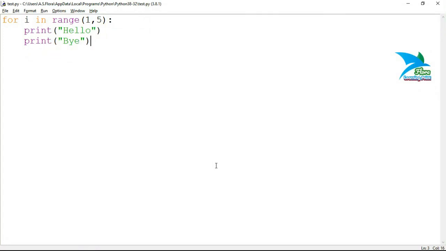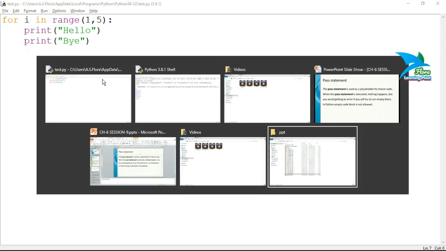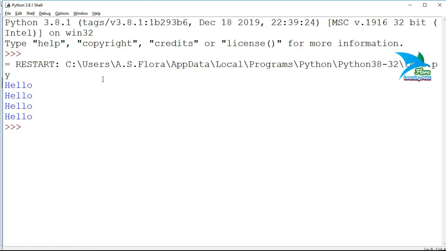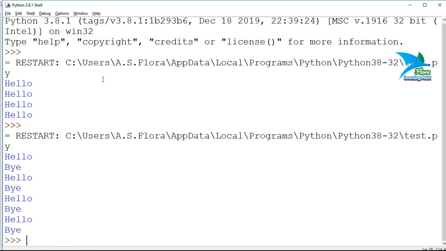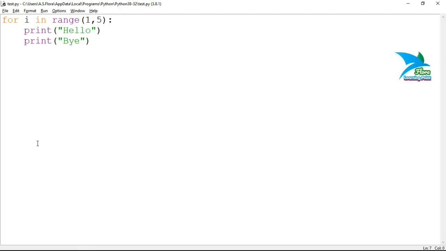So let's demonstrate how we can use the pass statement and where it is basically required. In this loop, we have defined a loop from 1 to 5. Then it will print these two statements 4 times, from 1 to 4. So when you press enter, you can see all the statements are running repetitively.